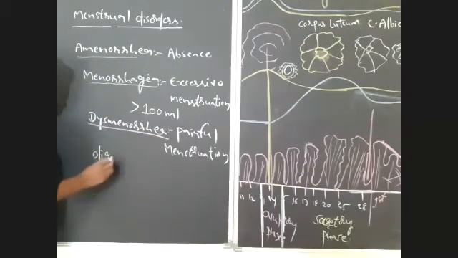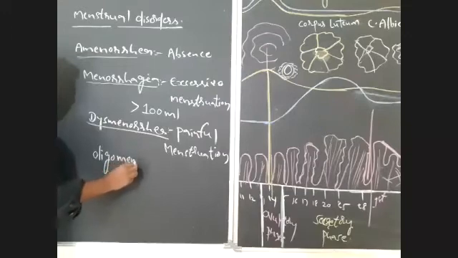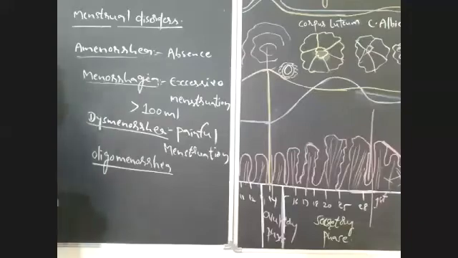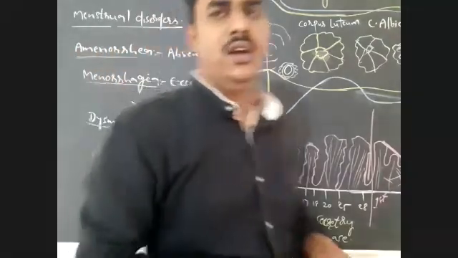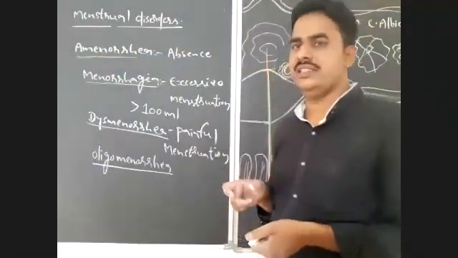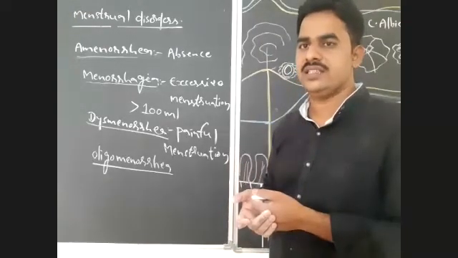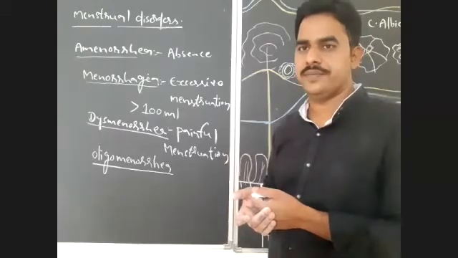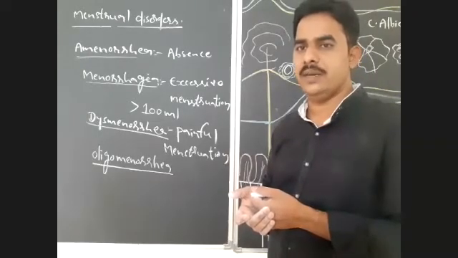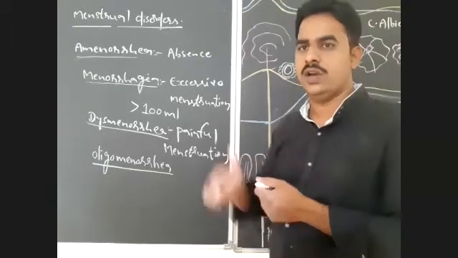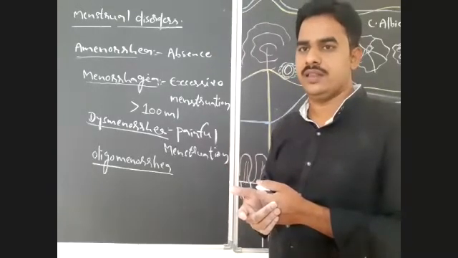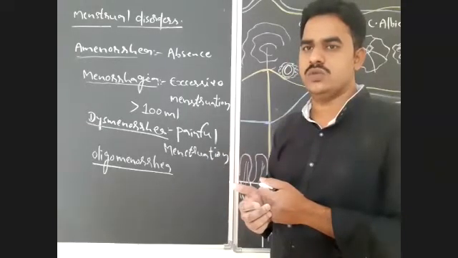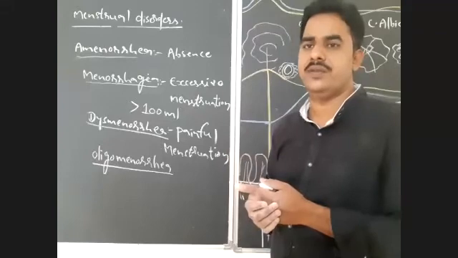Oligomenorrhea. Reduce in the number of menstrual cycles per year. For example, in a normal healthy female without pregnancy, 12 menstrual cycles will be completed per year. One menstrual cycle, that is 28 to 29 days, will be completed, so there will be 12 menstrual cycles completed in 1 year.